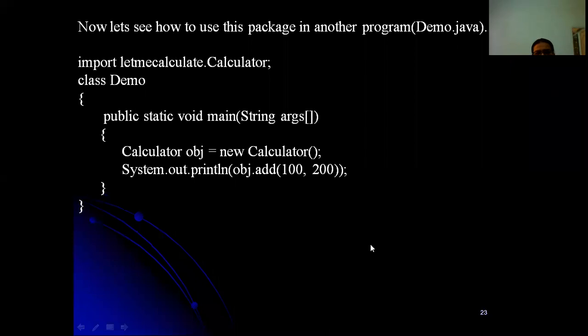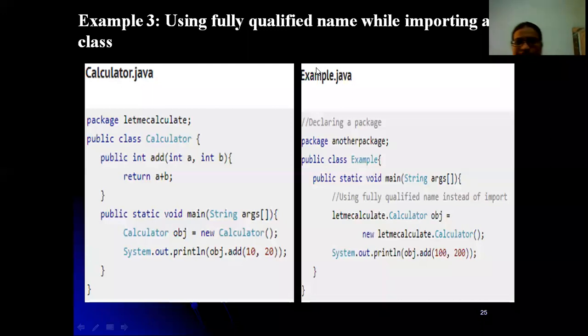And next one, using a fully qualified name while importing a class. What if we have a calculator class in a different package? Like letmecalculate, and a calculator also in xyz. What if we have that case? In that case, you just have to provide a fully qualified name. Fully qualified name is indicating that.